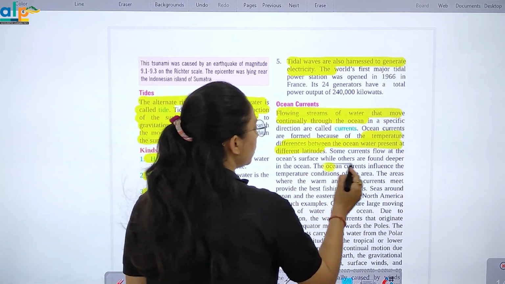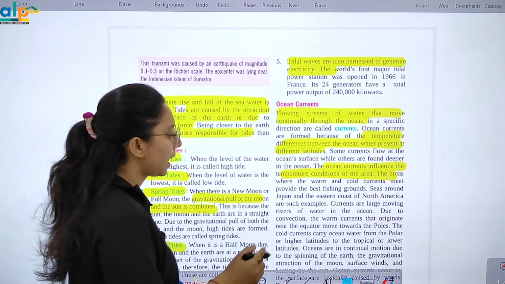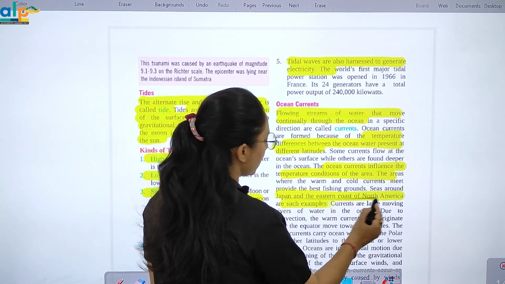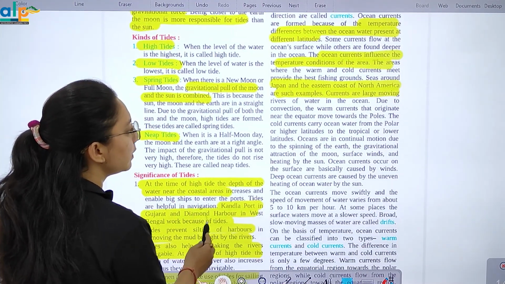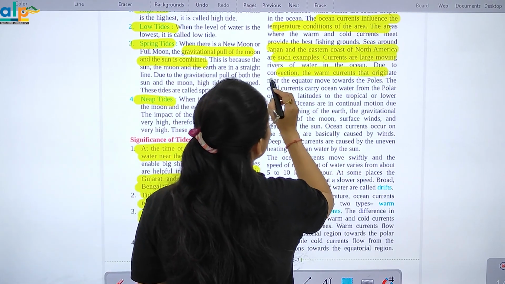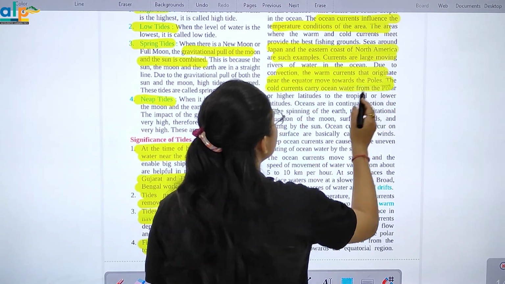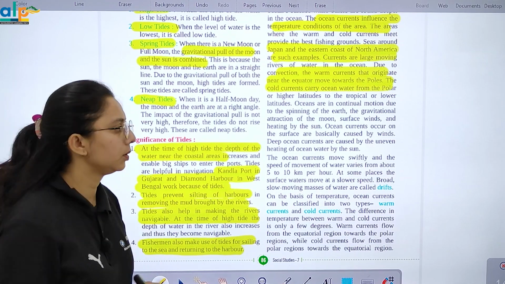Ocean current जो होता है वो किसको influence करता है? Temperature condition of the area. Sea around the Japan and the eastern coast of North America, जैसे आपको example हो गया. Currents are large moving rivers. Due to convection, what happened? Due to convection, warm water currents originate near the equator, move towards the pole, and the cold currents carry ocean water from the polar to higher latitudes.